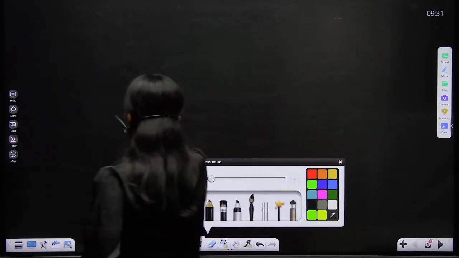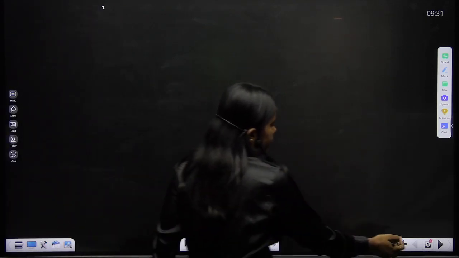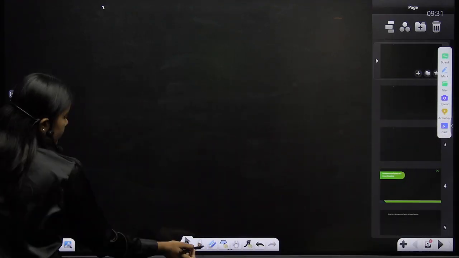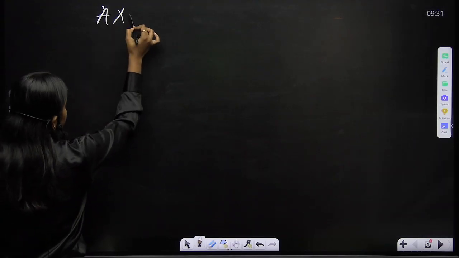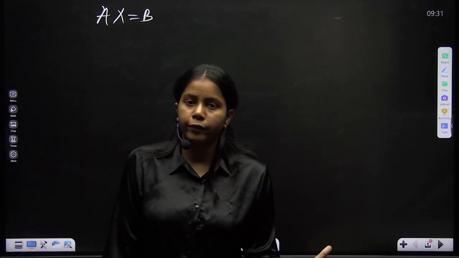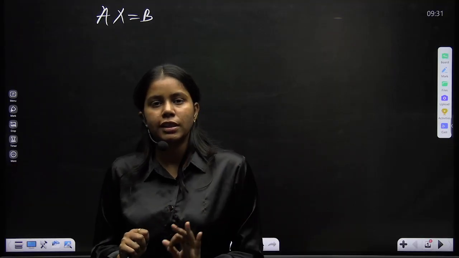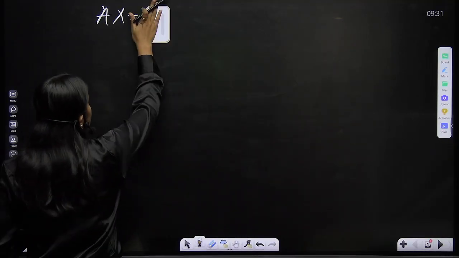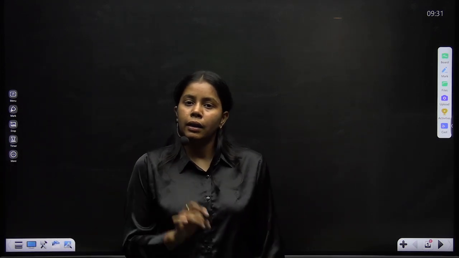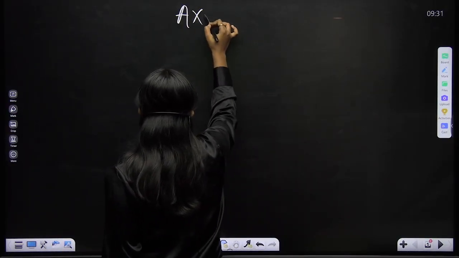So till last class we have said AX equals B. This AX equals B system of linear equation, if B is non-zero, then we have non-homogeneous system, and if B is zero, then we have homogeneous system of linear equation. We have discussed that AX equals B has three types of solution: unique, no solution, and infinitely many solution.